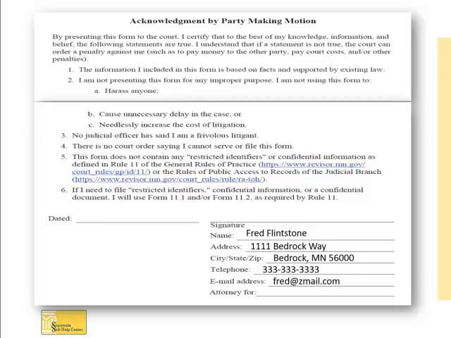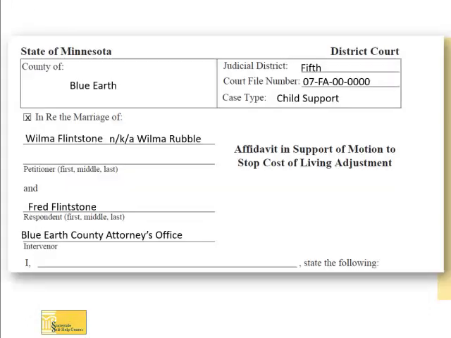We will now move on to the affidavit in support of motion to stop COLA. The affidavit is your statement of facts. It explains why you are asking for what you listed in your motion. The affidavit is your opportunity to explain to the judicial officer why the COLA increase should not be applied to your child support obligation. Fill in the caption of the affidavit form the same way you did on your motion to stop COLA. Then, on the line where it starts with I, fill in your name.